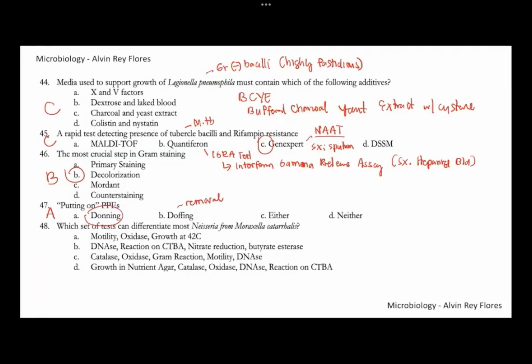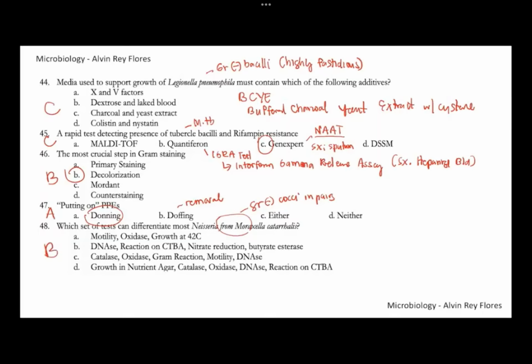Number 48, which set of tests can differentiate most Neisseria, as well as Moraxella catarrhalis? These two groups of organisms can be mistaken since they both appear gram-negative. They're gram-negative cocci in pairs. So for us to distinguish them, the best test is letter B. Number 48, letter B.